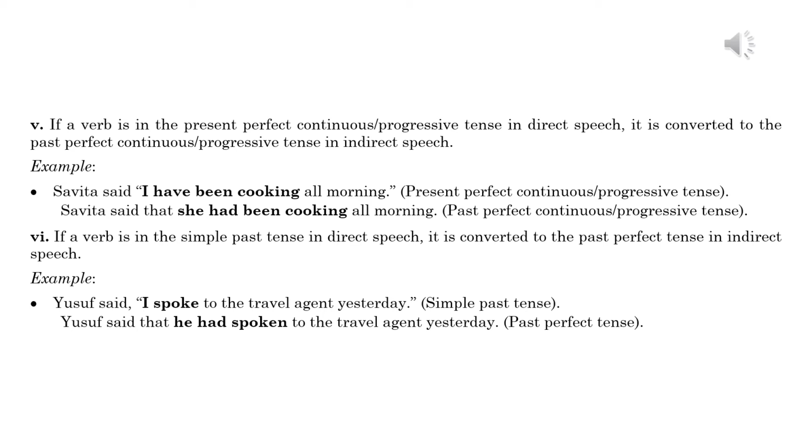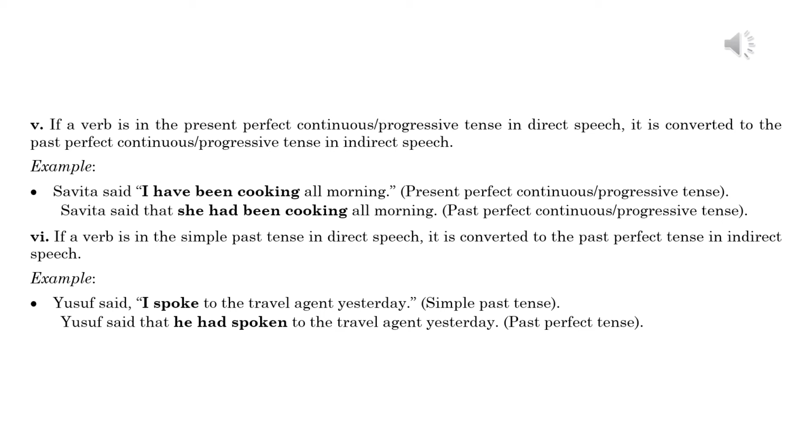Five. If a verb is in the present perfect continuous or progressive tense in direct speech, it is converted to the past perfect continuous or progressive tense in indirect speech. Example: Savita said, "I have been cooking all morning." Present perfect continuous or progressive tense. Savita said that she had been cooking all morning. Past perfect continuous or progressive tense.